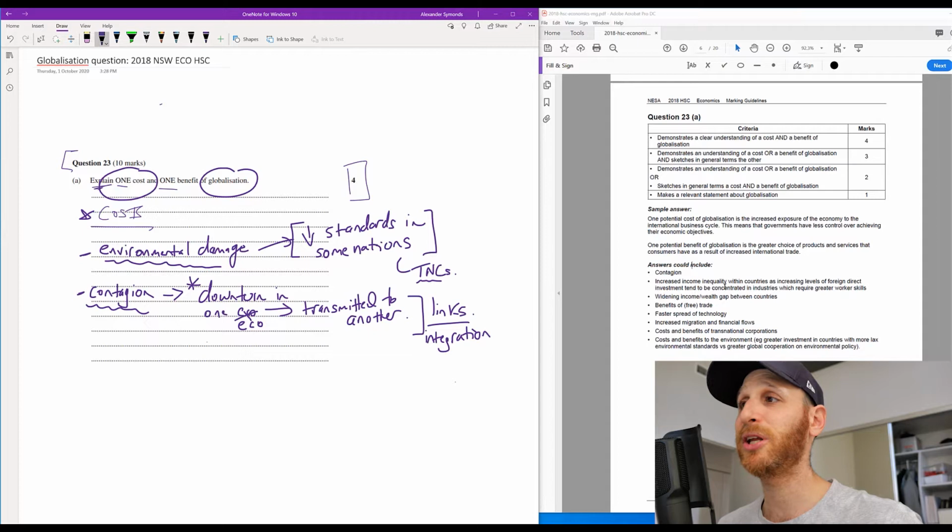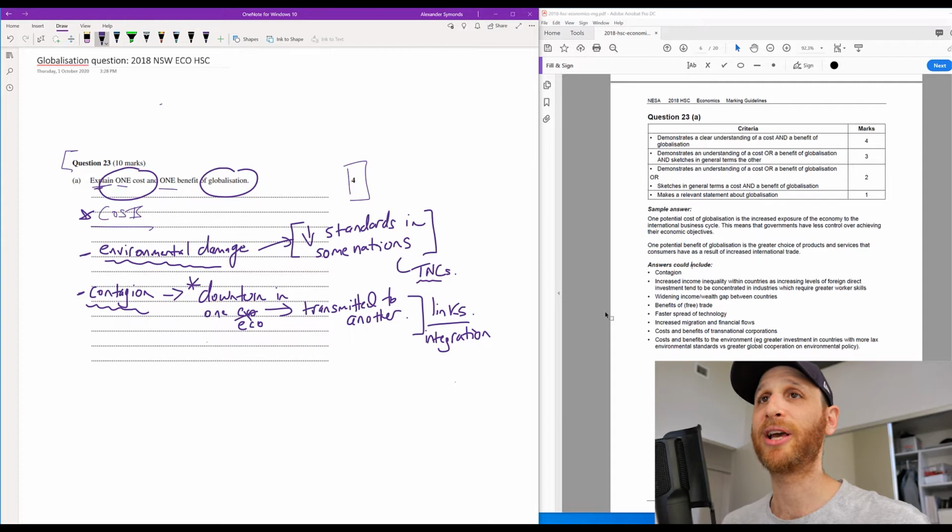Increased income inequality, that could be a good one to discuss. Widening income and wealth gap between countries as well. Costs and benefits of TNCs and environment. So we could look at that as something as well.